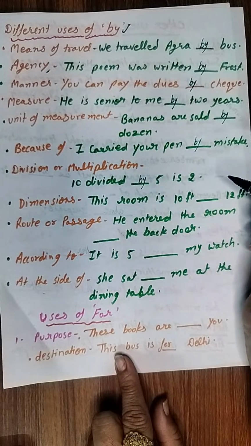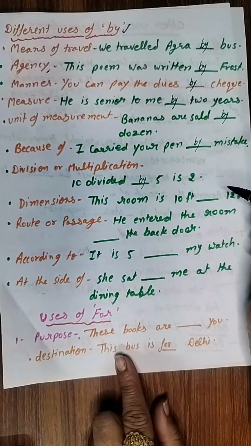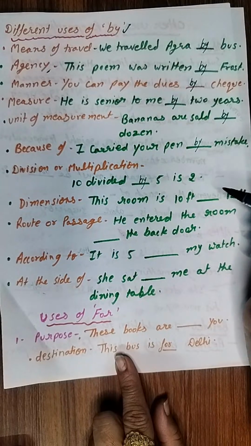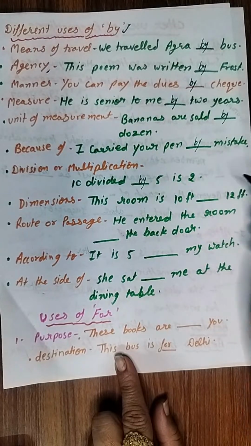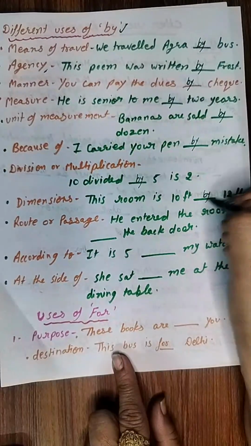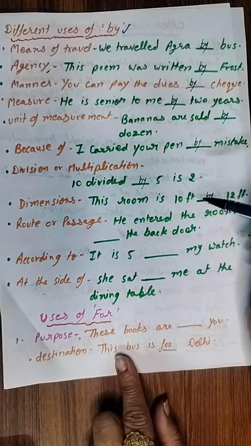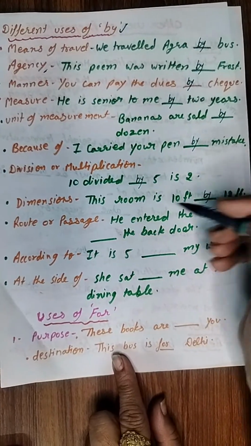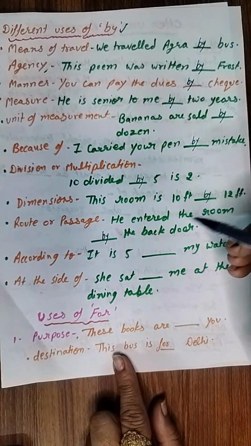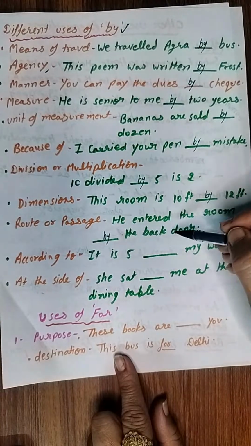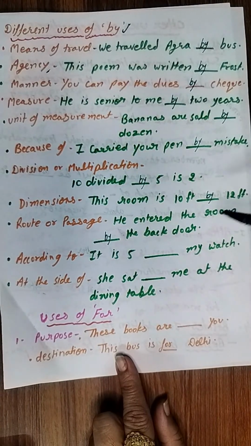Then dimensions. Yes, हमें किसी रूम की नाप बतानी है, किसी टेबल का हमें मेजरमेंट देना है, तो अगर हमें dimensions बतानी है, so in that case also we use by. The room is 10 feet by 12 feet, right? Then route or passage. He entered the room by the back door. So remember this thing, he entered the room by the back door.